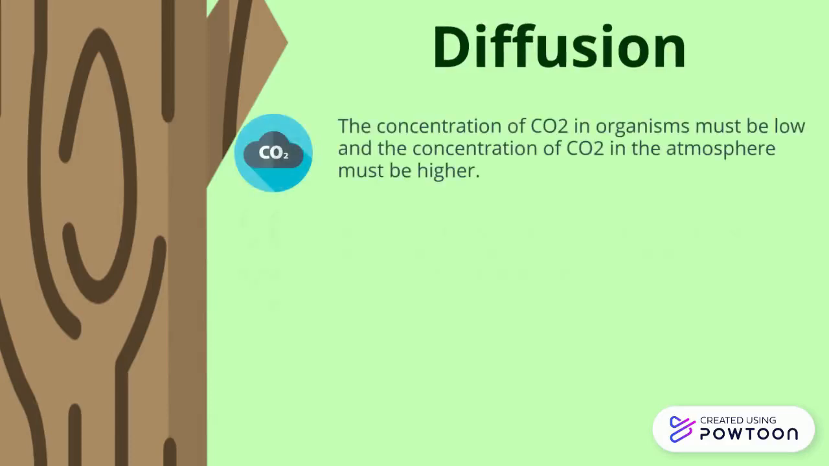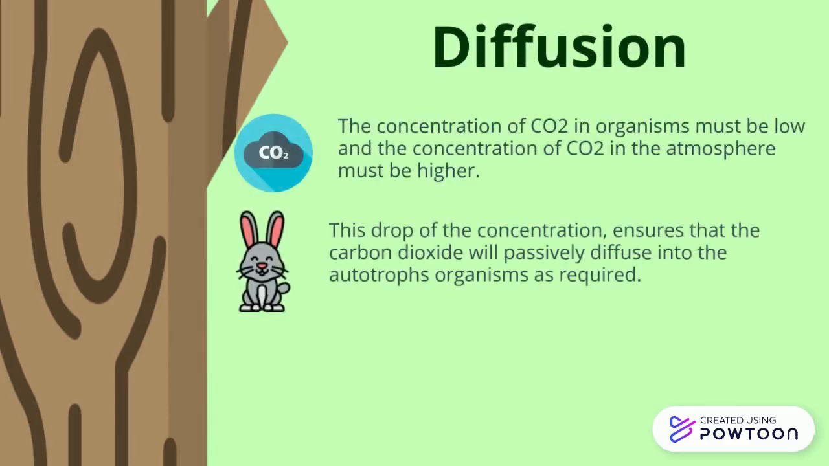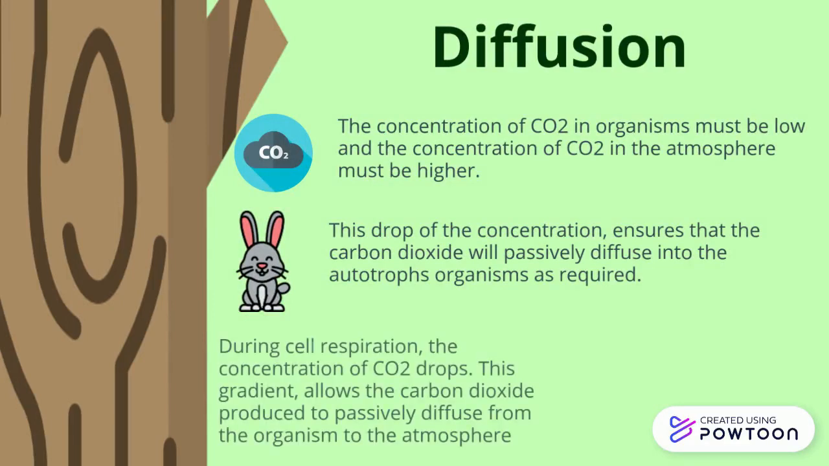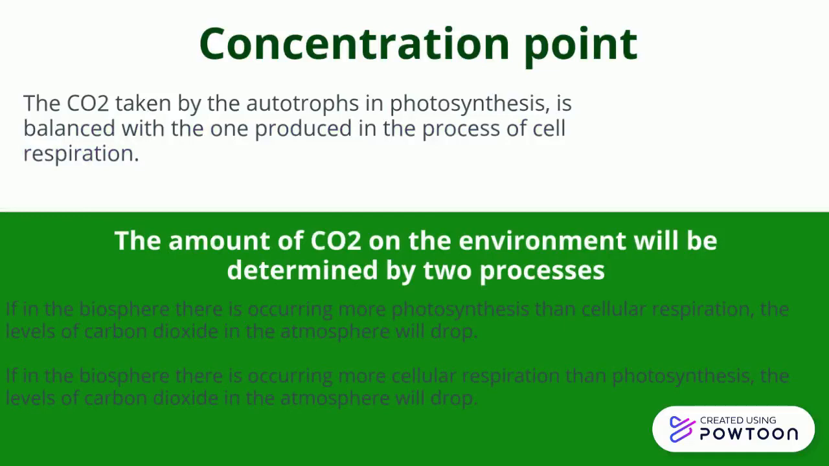Carbon dioxide diffuses from the atmosphere or water into autotrophs. As autotrophs use carbon dioxide for photosynthesis, the concentration of CO2 in organisms must be low, and the concentration of CO2 in the atmosphere must be higher. This drop of the concentration ensures that the carbon dioxide will passively diffuse into the autotroph's organism as needed.